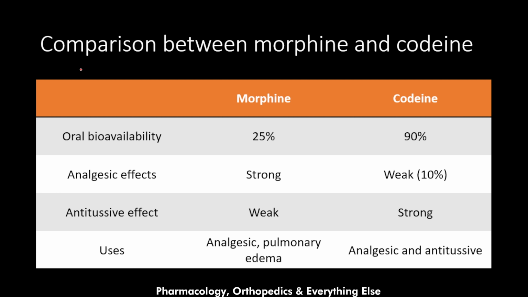Finally, let's end this with a comparison between morphine and codeine. The oral bioavailability for morphine is 25%, while for codeine it is 90%. For the analgesic effects, morphine is strong, while codeine is 10% of morphine. For the antitussive effects, morphine has weak antitussive effects, while codeine has strong effects. Regarding the uses, morphine is used as an analgesic and for pulmonary edema, while codeine is used as an analgesic and antitussive mainly.